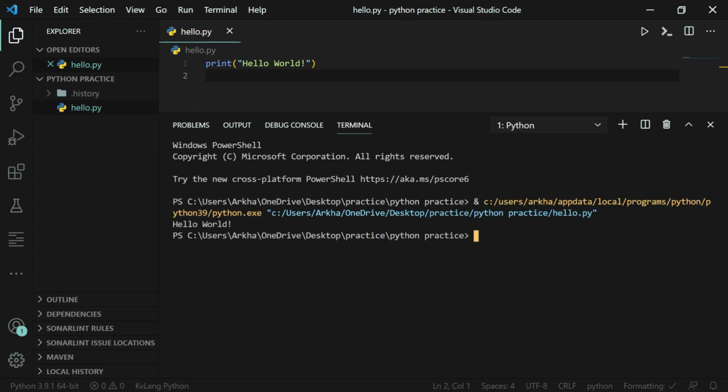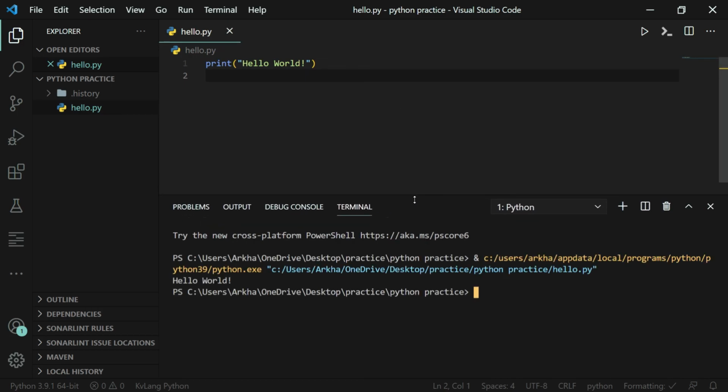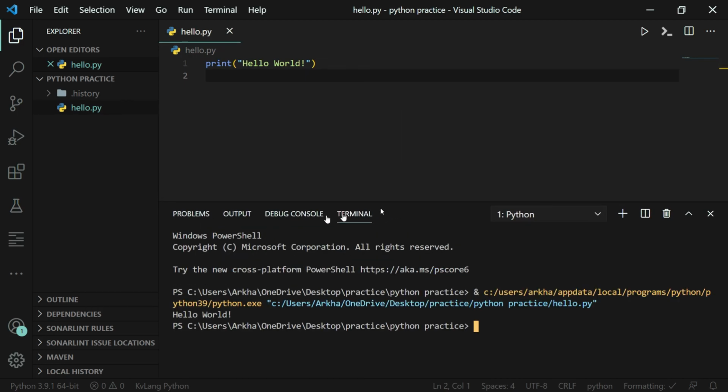As you can see, hello world is printed on our console. We have written our first program in Python, and we have officially started our course.